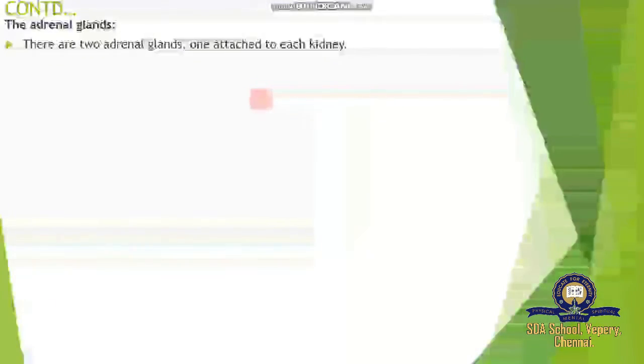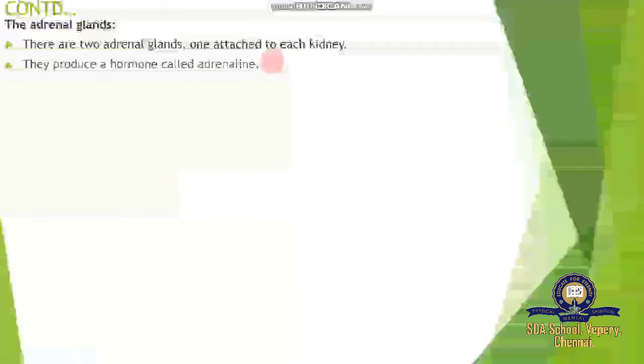Then the adrenal glands. Next, major important glands. These are two adrenal glands, one attached to each kidney. Okay, a pair of kidneys and a pair of adrenal glands, one on each kidney. They produce a hormone called adrenaline. Adrenaline is a major hormone of our body for emergency conditions, and is also called the emergency hormone.